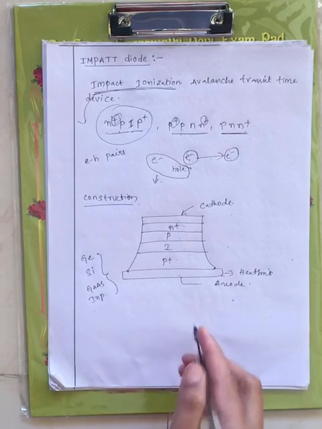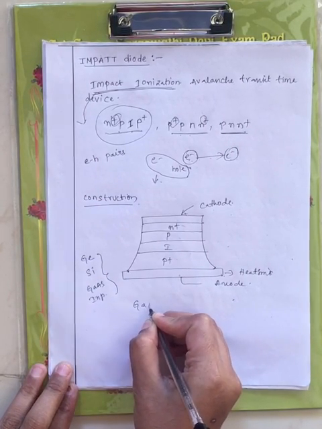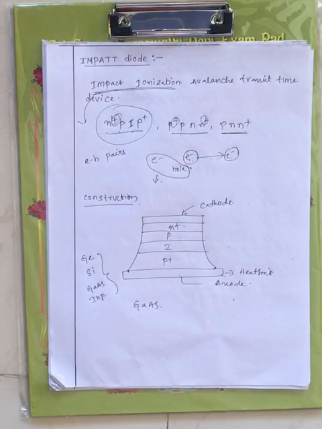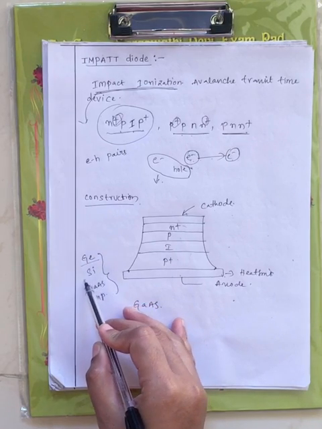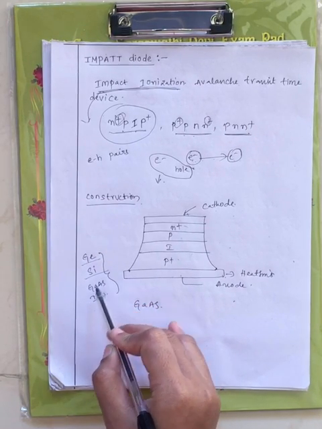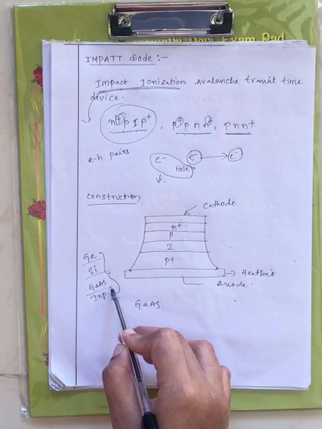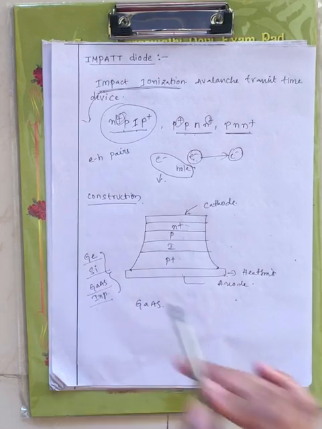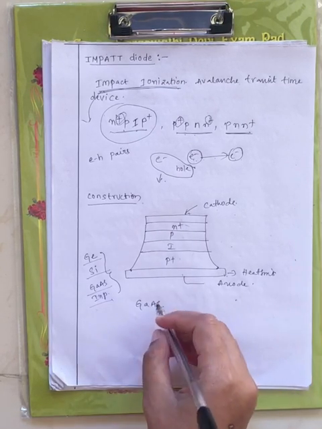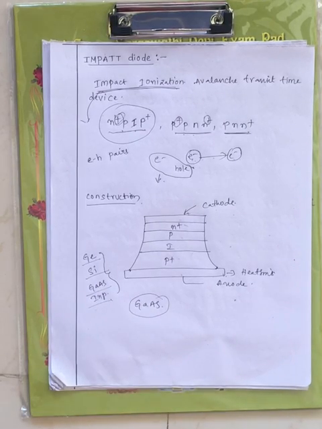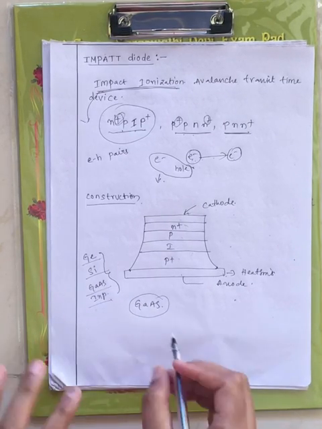Among these different materials, basically we will use gallium arsenide for manufacturing of impact diode, right? You can use germanium, silicon, gallium arsenide, or indium phosphide to manufacture impact diode. Among these four different types of material, most probably we will use gallium arsenide for the manufacturing of impact diode, right? Now why are we using only this?